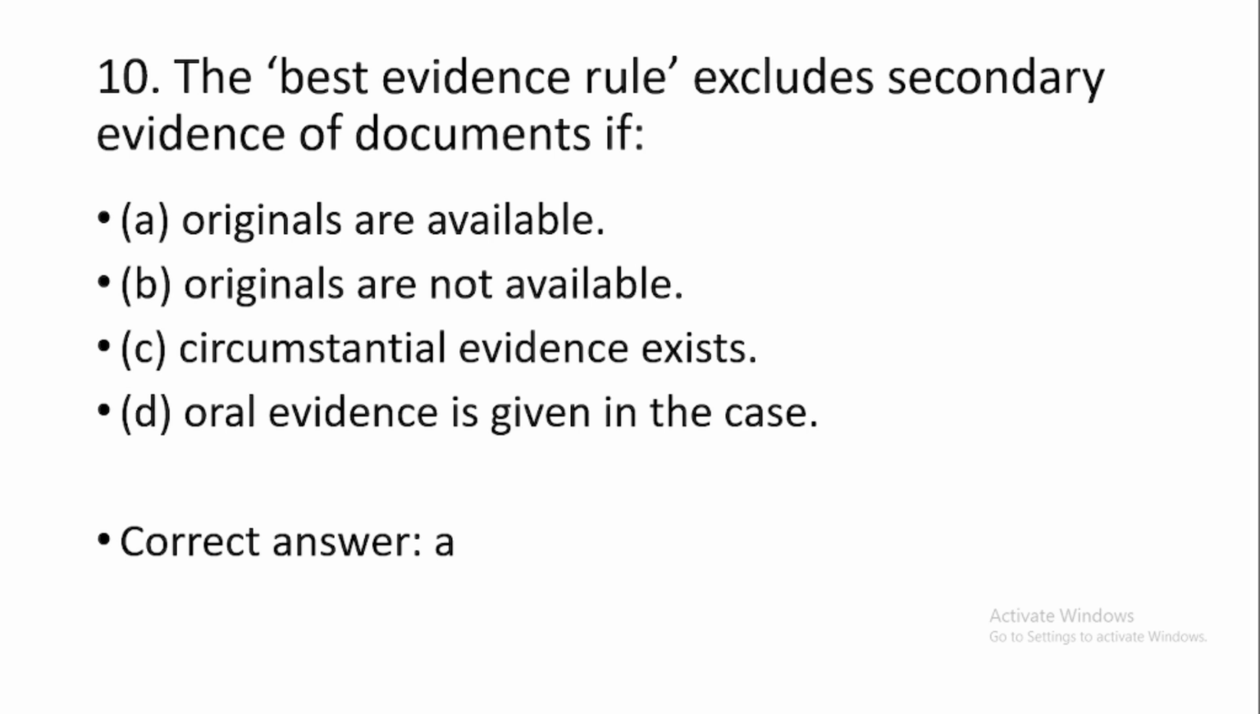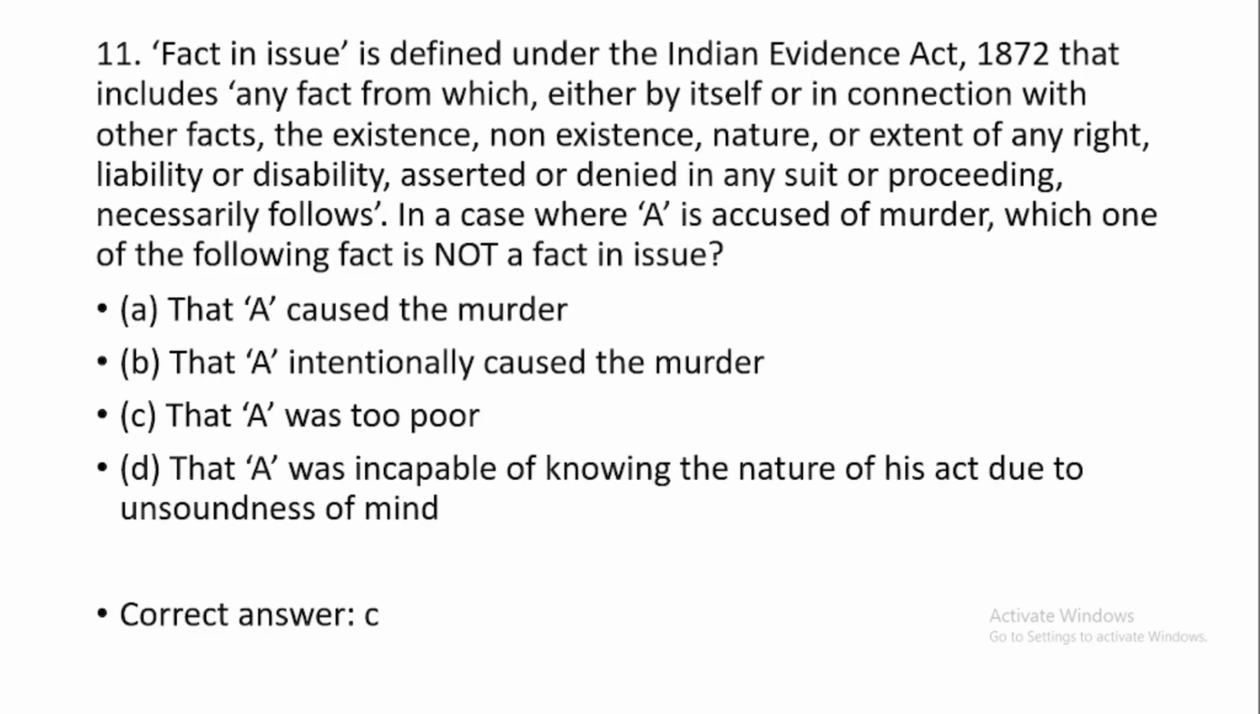Question number 11. Fact and issue is defined under the Indian Evidence Act 1872 that includes any fact from which either by itself or in connection with other facts the existence, non-existence, nature or extent of any right, liability or disability asserted or denied in any suit or proceedings necessarily follows. In a case where A is accused of murder, which one of the following fact is not a fact and issue? So the correct option is option number C, that A was too poor.